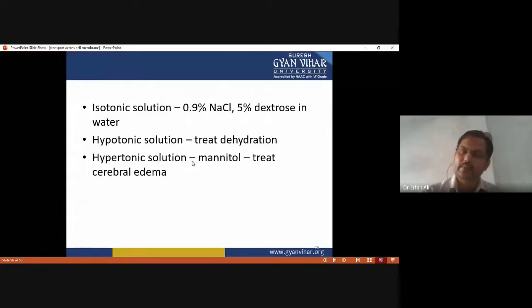But in the normal condition, 0.9% NaCl and 5% dextrose are given to the patient. Okay, that's why there is no effect on the osmoregulation of the body.